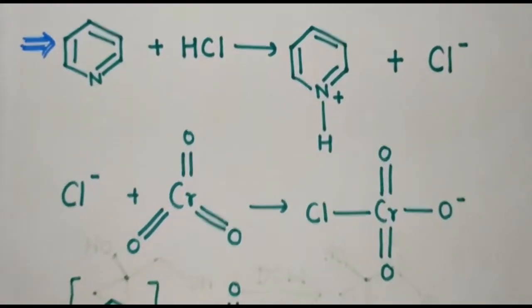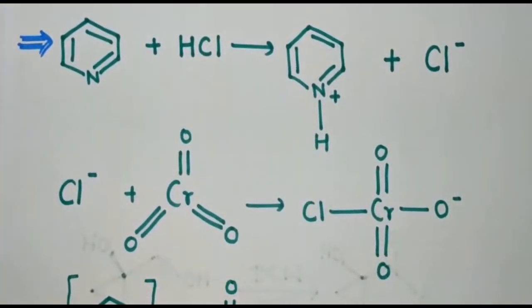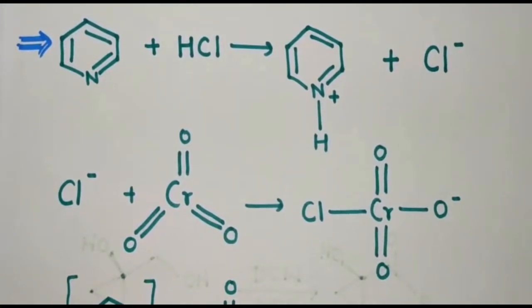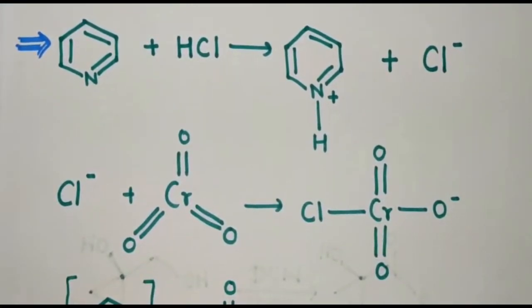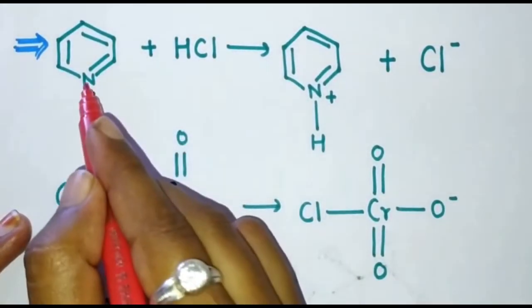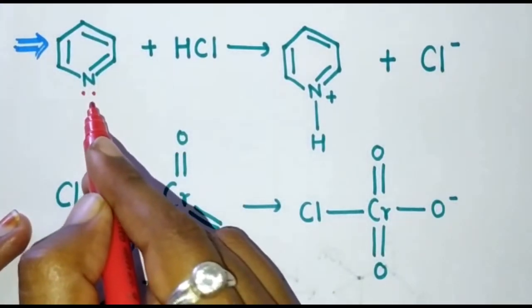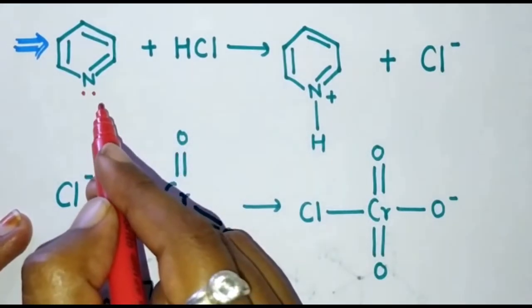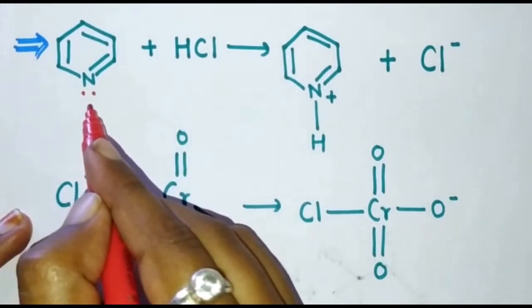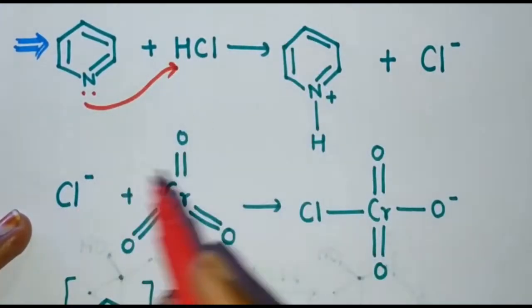Now we will see the synthesis of this reagent. This is pyridine, hydrochloric acid and chromium trioxide. When these three are added in the reaction mixture, there will be formation of pyridinium chlorochromate. Here you can see this is the pyridine, this is the hydrochloric acid. In pyridine, the nitrogen has a lone pair of electrons. This is an aromatic compound, but this lone pair of electrons is not in resonance.